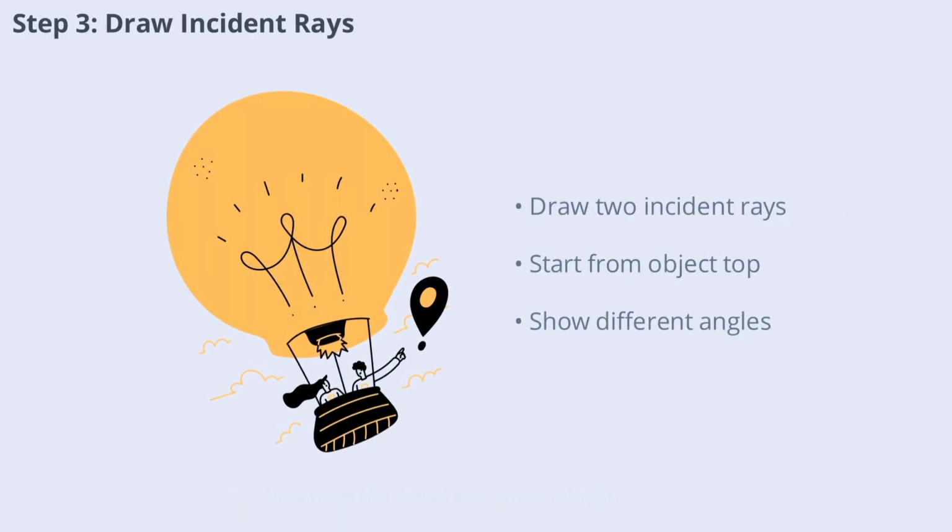Now, from the top of the arrow object, draw two straight lines heading towards the mirror. These lines represent the incident rays of light that travel from the object and strike the mirror's surface. Choose two different angles for these rays to clearly show how each one will reflect. These incident rays are the starting point for understanding how the image is formed.